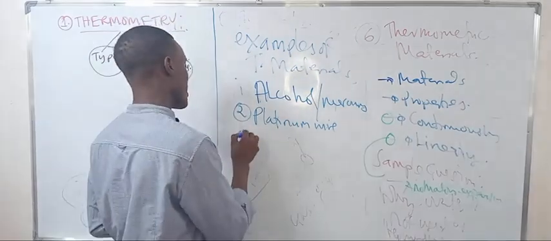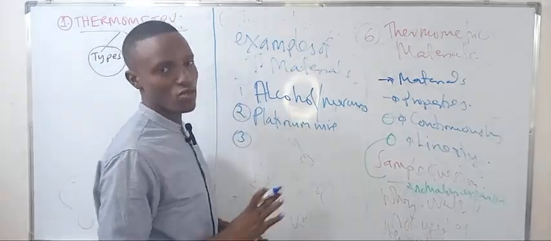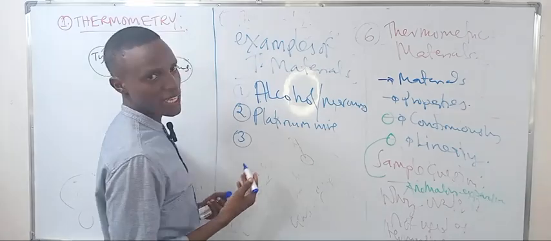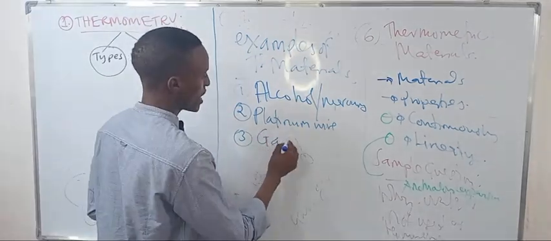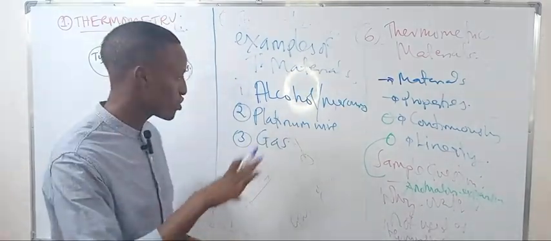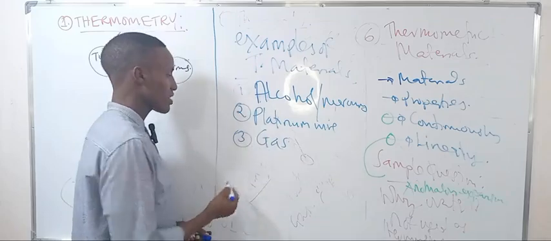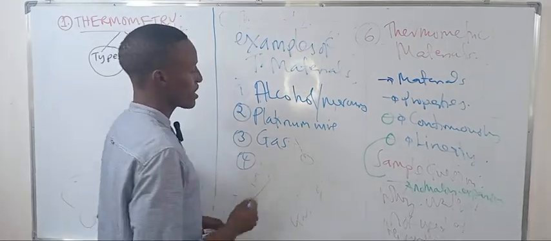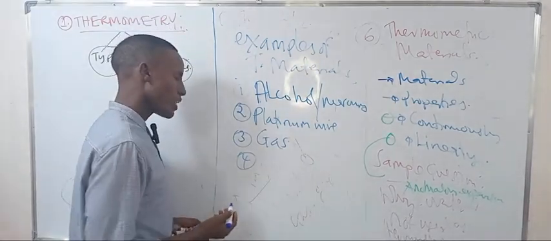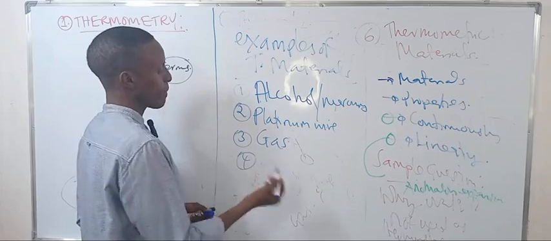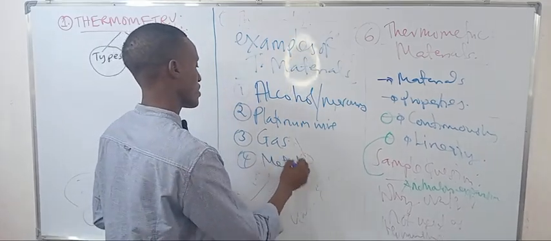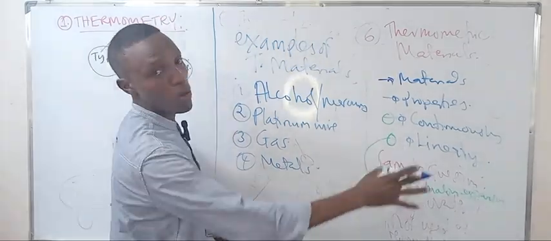There we just measure the resistance to get the temperature. The other is a gas, which we use in the constant volume gas thermometer, where you use the pressure to measure. We'll discuss the types later. The other example is metals in the thermocouple.